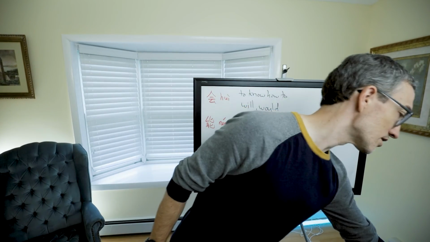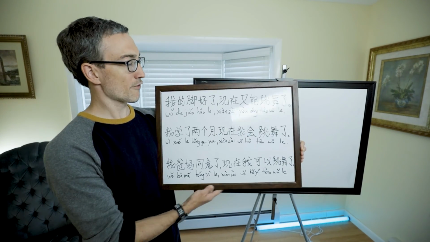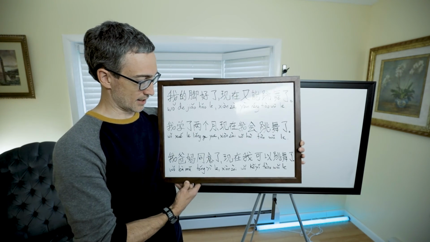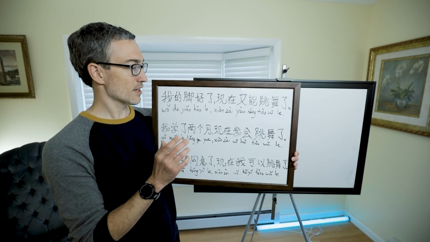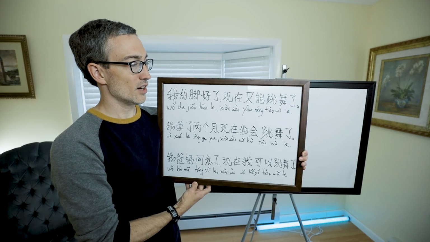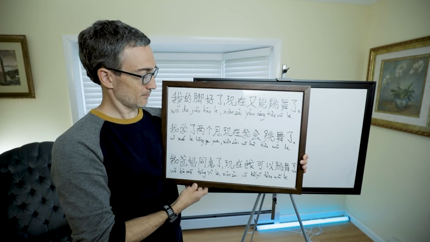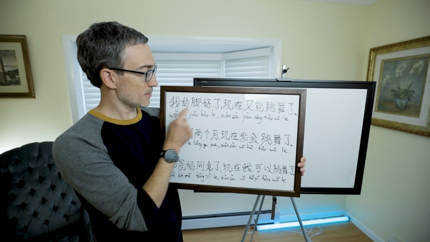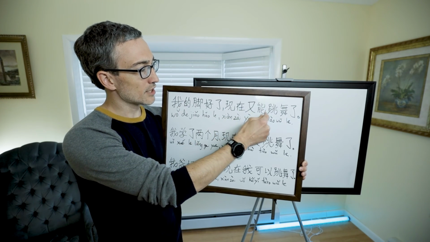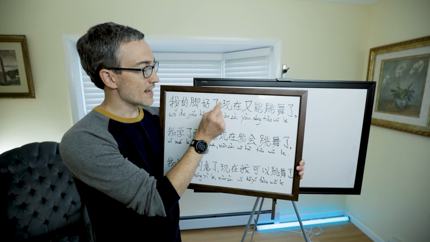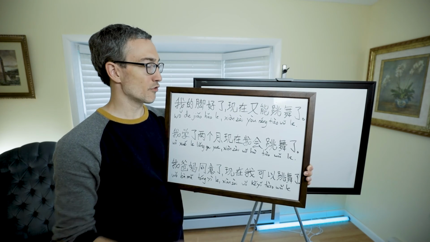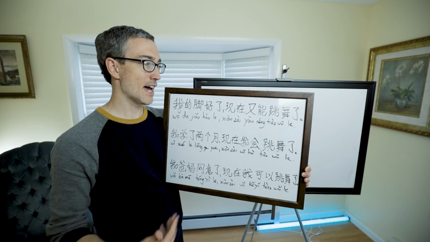And so that's kind of a way to look at them. And now let me give you some Chinese examples. These are all from All Set Learning. This was All Set Learning's comparison. I think this is really good, so I just copied it. And this is talking about dancing. It gives a sentence, background information, and then it will tell us using 会, 能, or 可以. So this says 我的脚好了. That means my foot is better now. 现在又能跳舞了. So we have 能. So now I can dance again. The reason I couldn't dance before was because my foot was hurt, but now I can again.